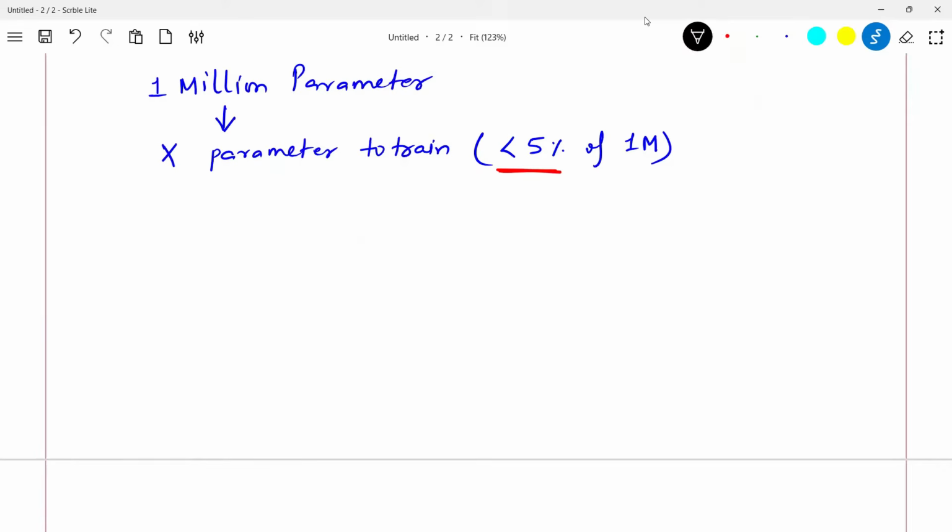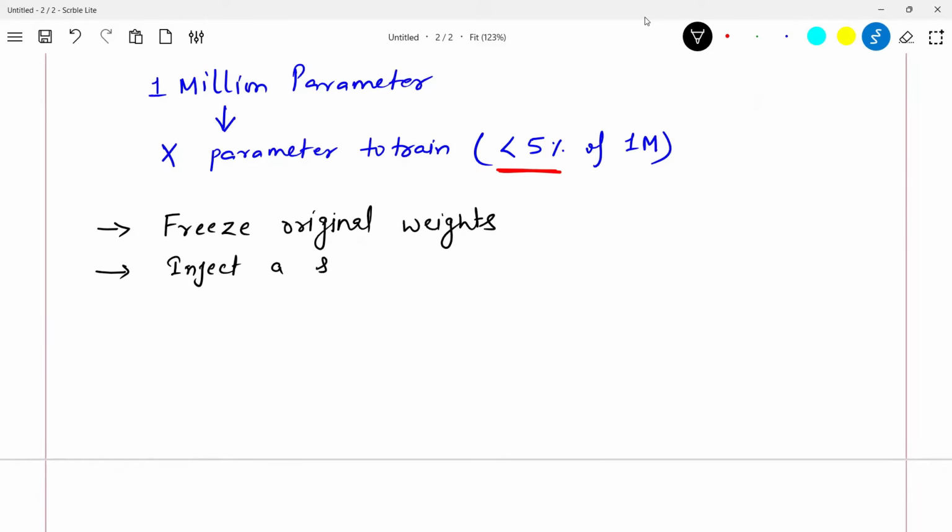How are they going to do that? I will just give you 4 high level steps. The first thing you can think of is freeze original weights. So the original 1 million parameters, freeze original weights or params, whatever you call it. Then inject a small matrix in the model. I will not go into much detail because I'll tell you where to read it.